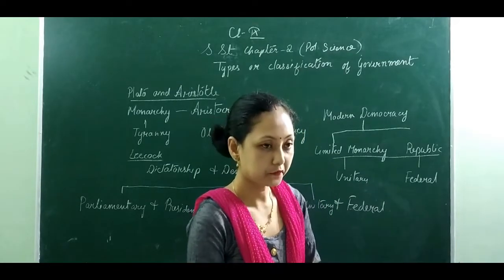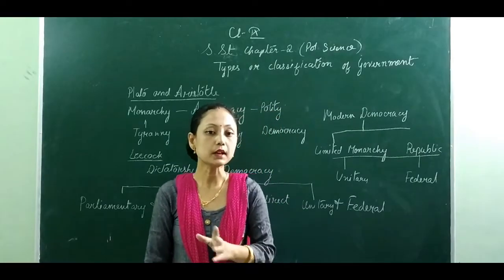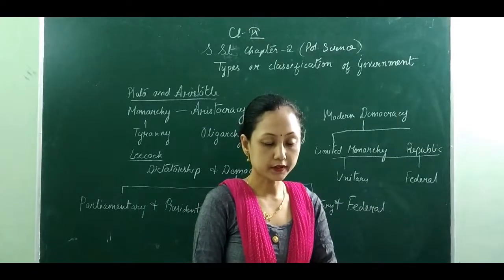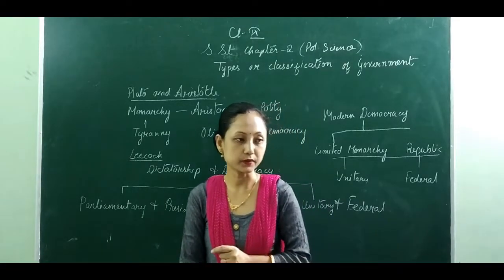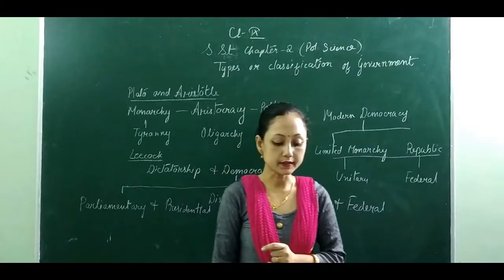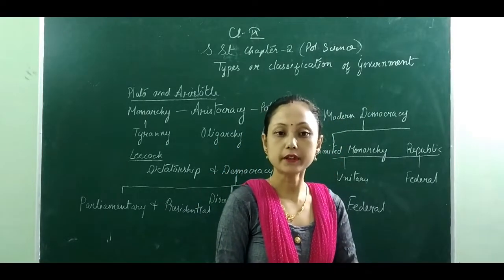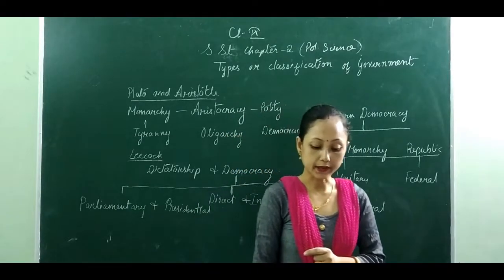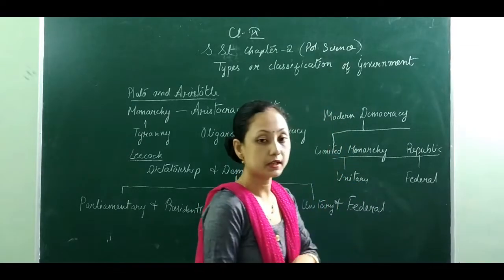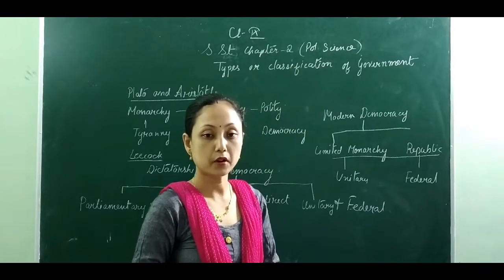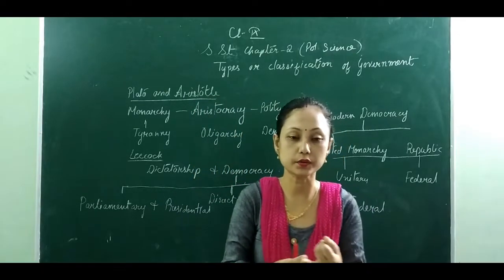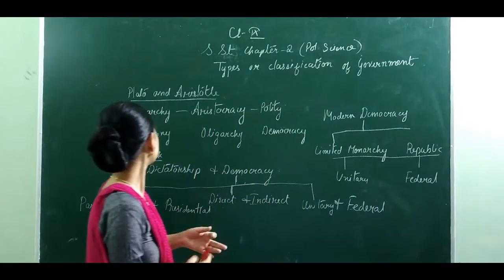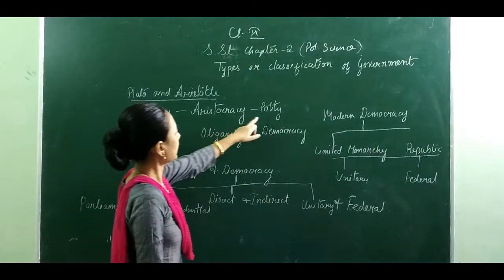Let us now, first of all, know who classified the government for the first time. All of us know about Aristotle. Yes, Aristotle was a Greek philosopher, and his follower was Plato. Both of them classified the government for the first time, and according to them, we have three types of government, that is monarchy, aristocracy and oligarchy. And from here, we'll be studying about monarchy, aristocracy and polity.